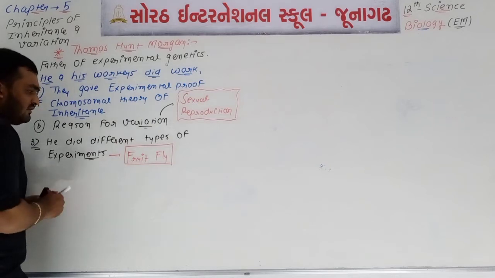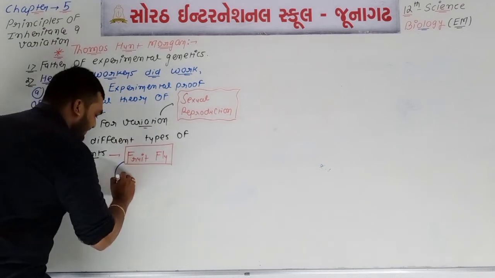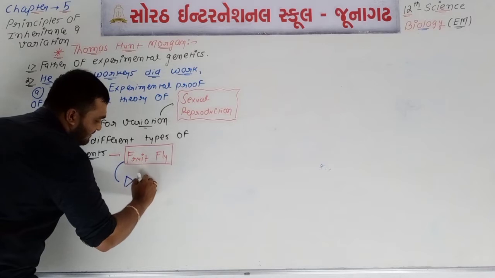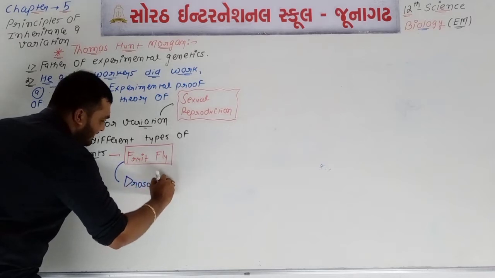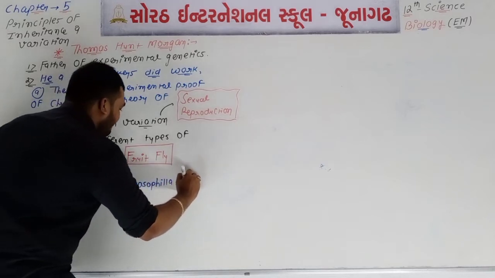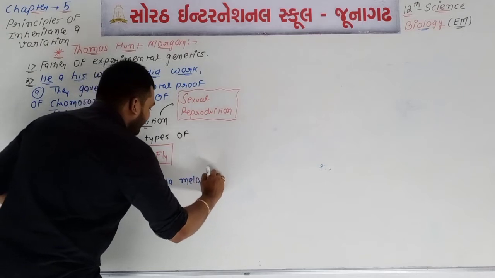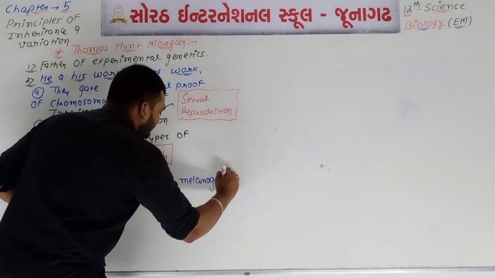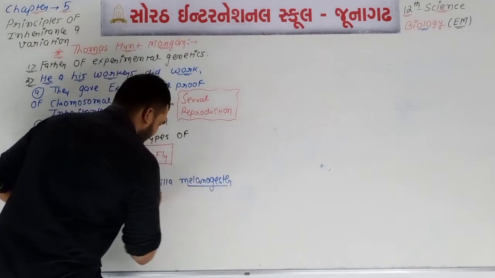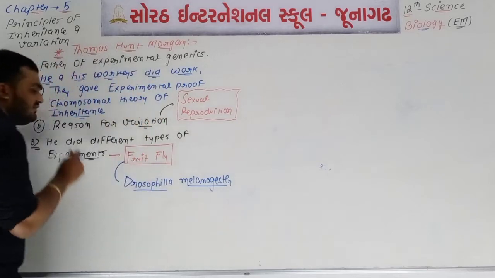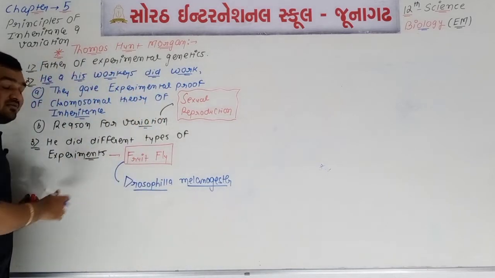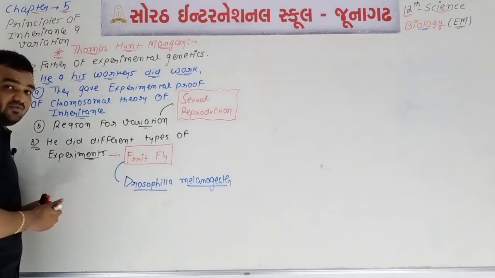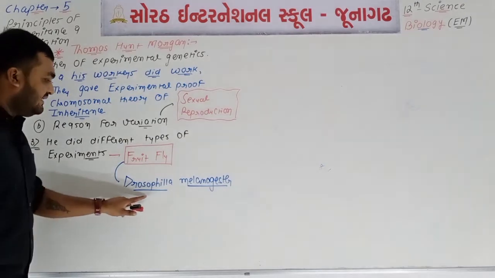We are talking about the fruit fly, and the scientific name of fruit fly is Drosophila melanogaster. See, underline is must because it is a scientific name. Genus and species, both names are included in this name.